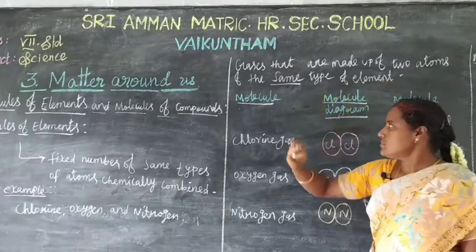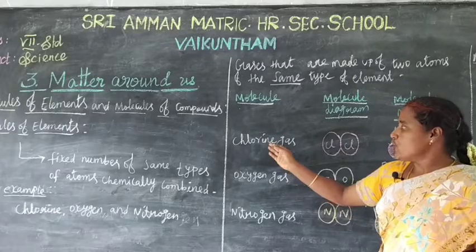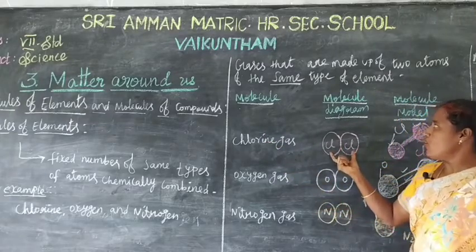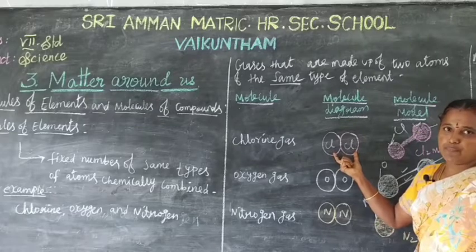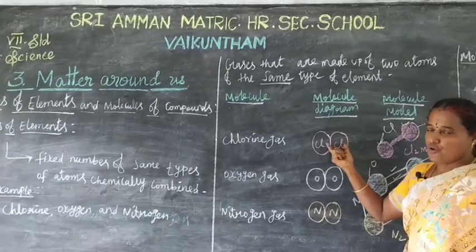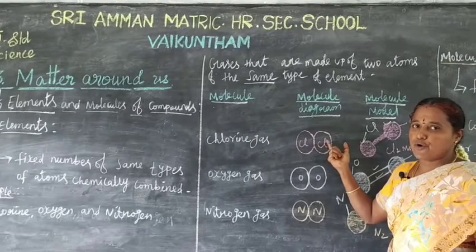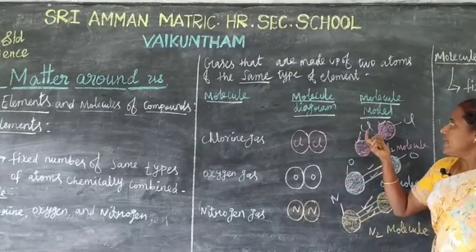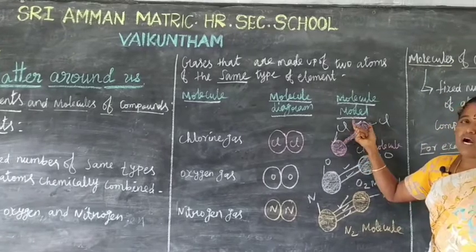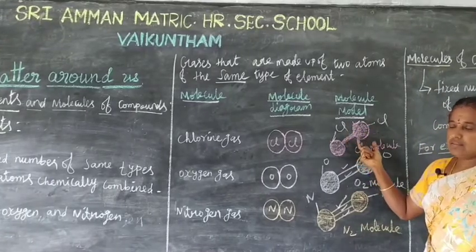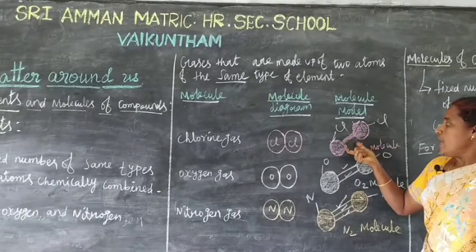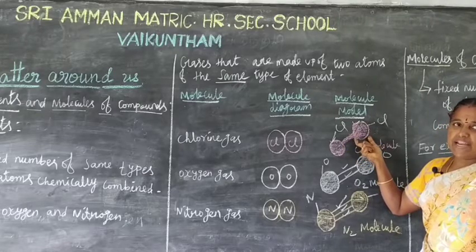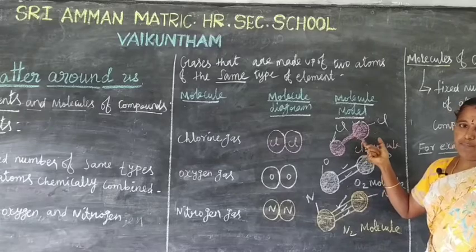Consider an example, chlorine gas. See here, this is a chlorine molecule diagram. Two atoms of chlorine combine to form a chlorine molecule. This is a chlorine molecule model.